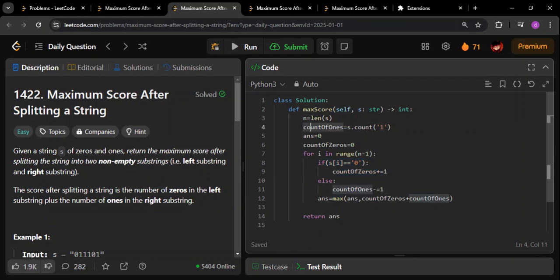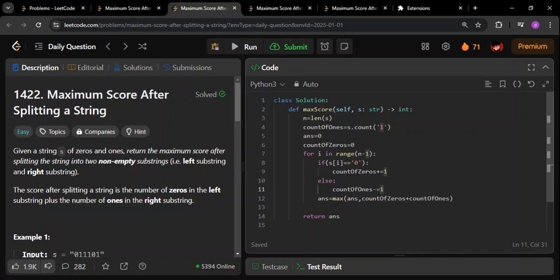So if you see, count of ones is going to tell me how many ones are there overall, that is in the whole array. So if the current index is a one, I don't want to include the current index, remember that. I only want, apart from the current index, how many ones are there towards the right. For that reason, if the current index is a one, I'm going to subtract one from count of ones. As simple as that.